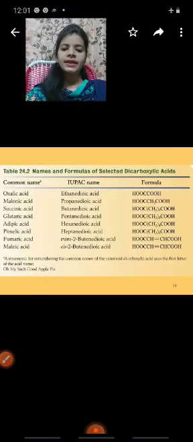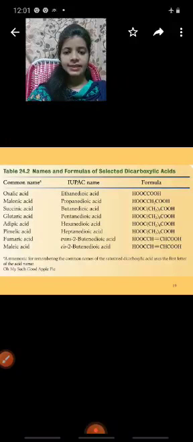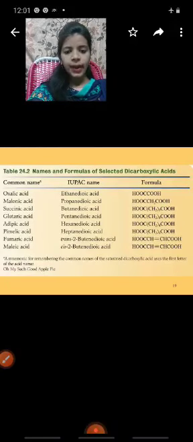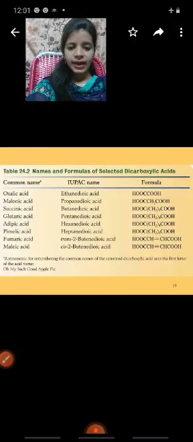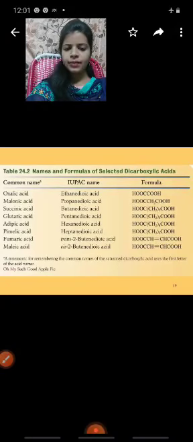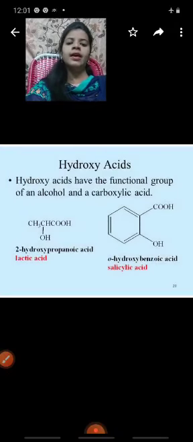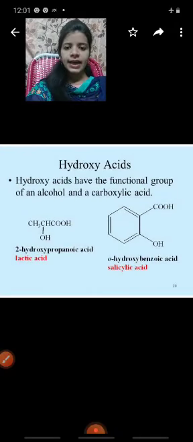Next one, names and formulas of selected dicarboxylic acids. The common name is different from the IUPAC name and formulas. Oxalic acid, in the IUPAC name, is ethanedioic acid, and there is a formula. Some examples are there. Next one, hydroxy acid.